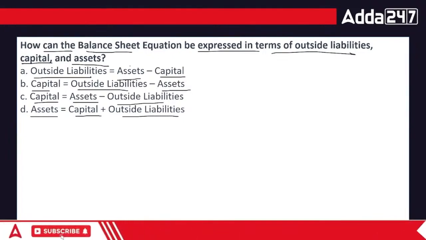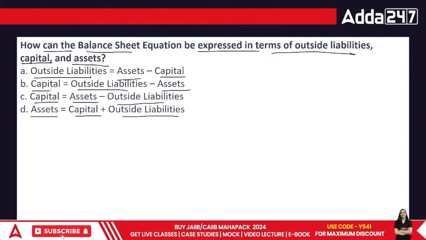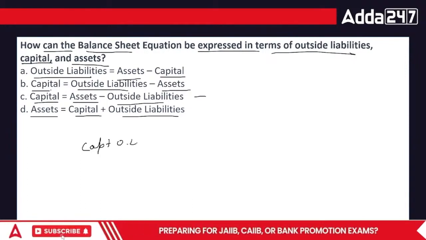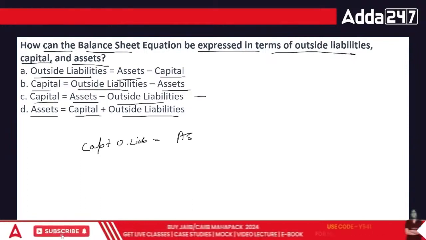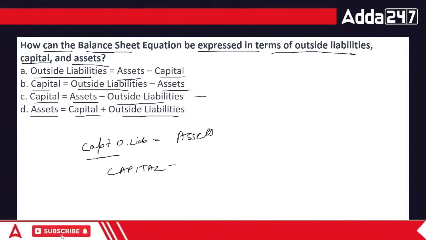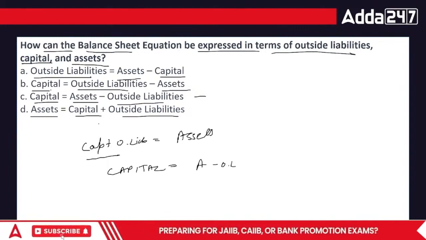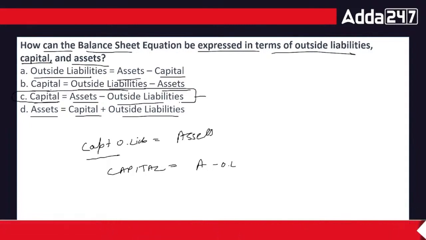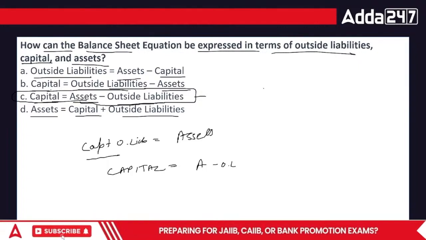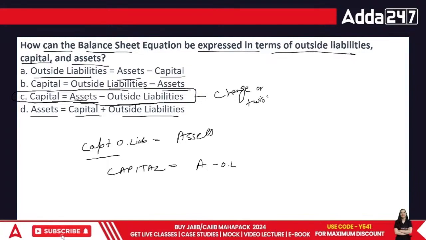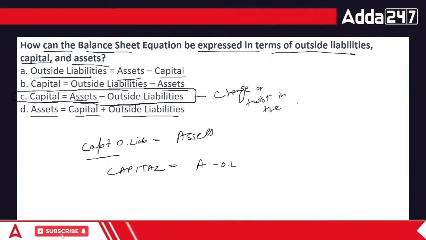So if you remember, we have just talked about it. See, this is where they're just playing with it. Let's look at this. Capital plus outside liabilities is equal to assets. Now can I say the capital is equal to assets minus outside liabilities? So in this case, they have just changed the way the formula is written. Nothing else. This is just a change or twist in the formula.